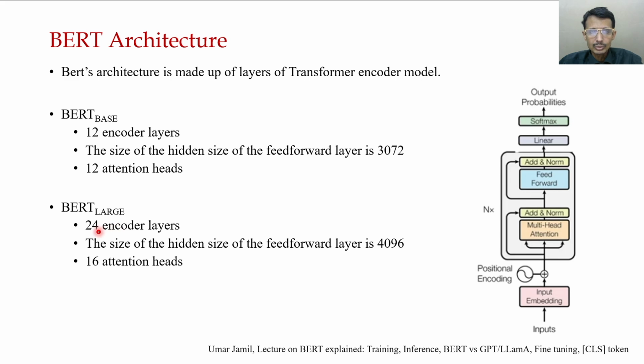And BERT large has 24 encoder layers, the feed forward layer size is 4096, and 16 attention heads. So these are the two different BERT architectures that have been proposed.